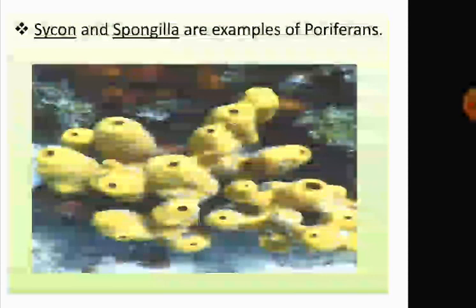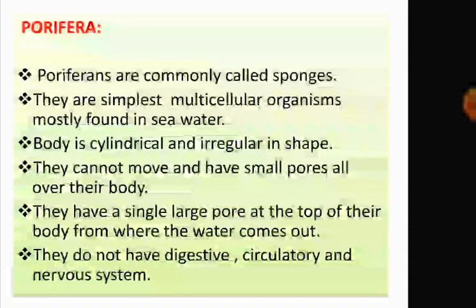You can see in this picture, they have a single large pore. They do not have digestive, circulatory and nervous systems.